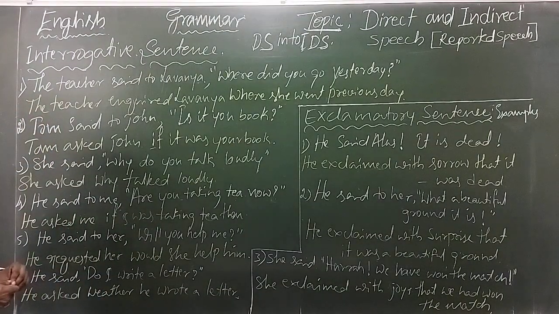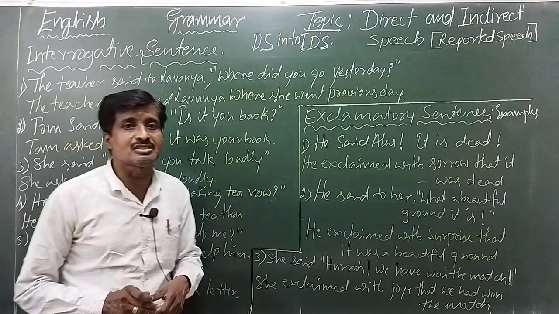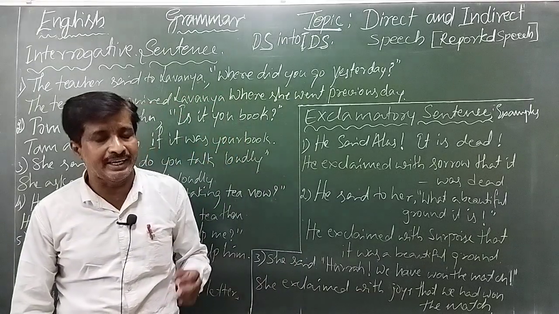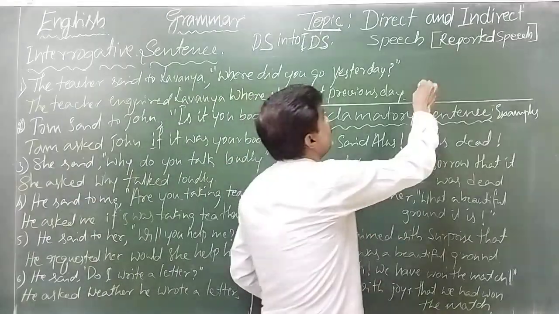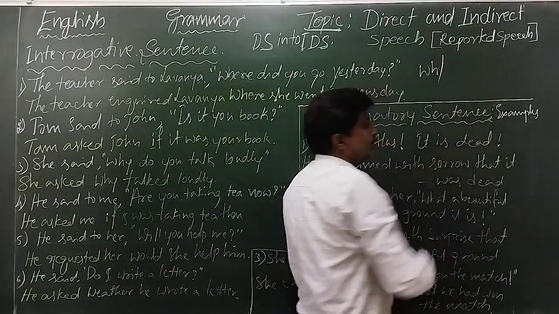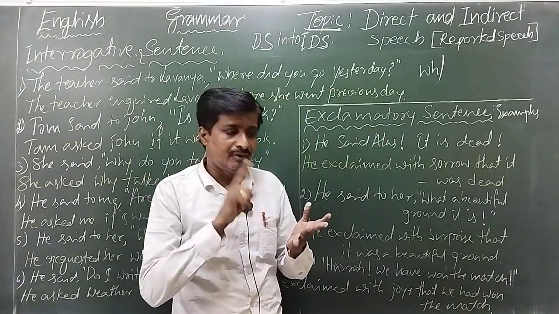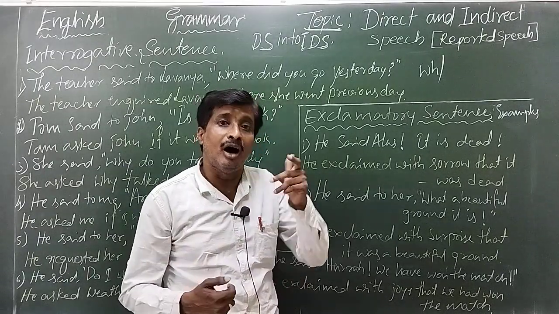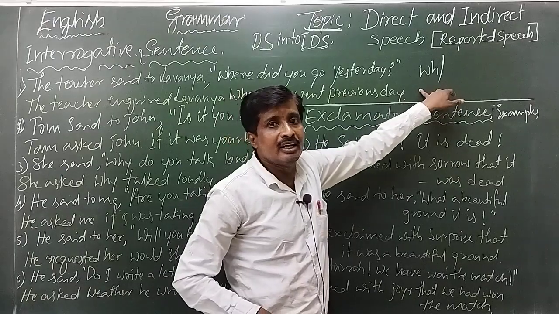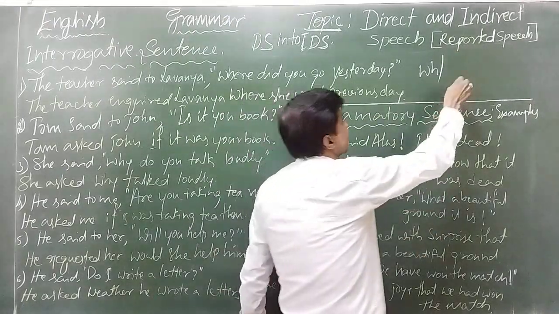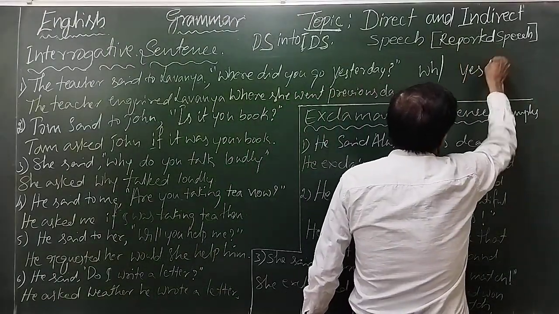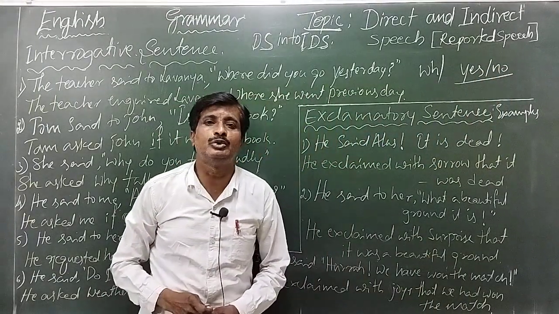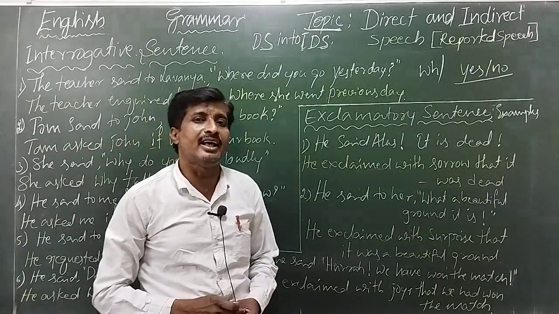observe here neatly. In interrogative sentences there are two types of interrogative. One is WH words: why, when, where, how, which, what, like this. They are all WH words. Another one is yes or no questions. Yes or no questions, obviously they will start from the auxiliary verbs.